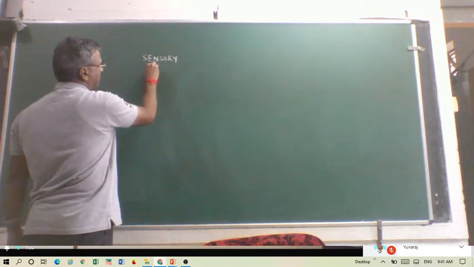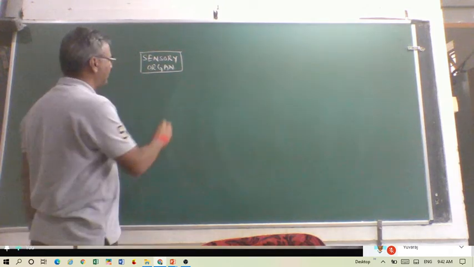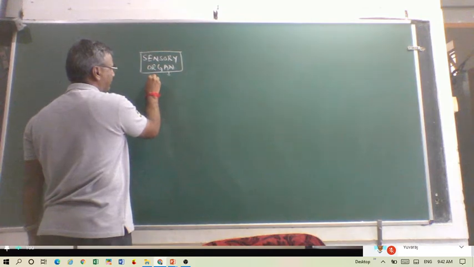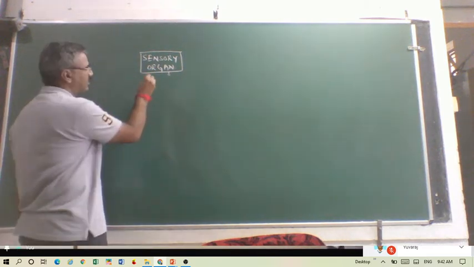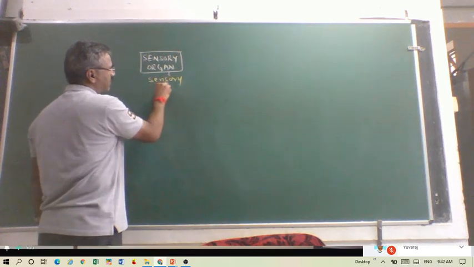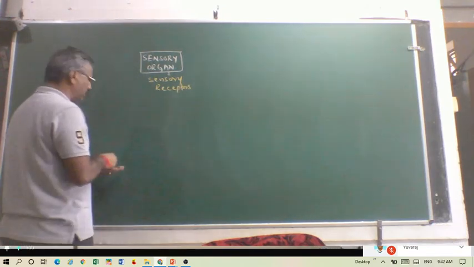Can you see this one? This is the sensory organ. Whichever sensory organ you take, what is present in this? What is it that is going to receive the stimuli in the sensory organ? Receptors. Sensory receptors are present here. And let me say there is some stimulus.